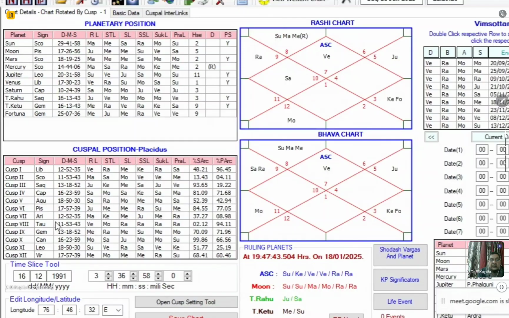Then you have to check whether the seventh sub-sublord is giving a promise or not. And if both the ascendant and seventh sub-sublords are giving a promise for marriage, the marriage is likely to happen. Then on the basis of the 11th sub-sublord, we can have an idea whether it is going to happen immediately, or after some time, or it is going to take a long period of time. If you look at it, the ascendant sub-sublord is Ketu, and the seventh sub-sublord is Jupiter.